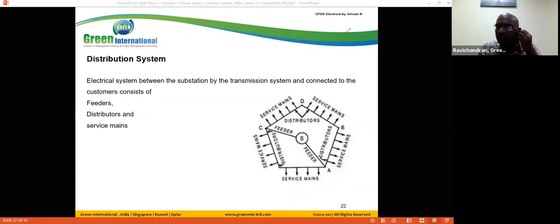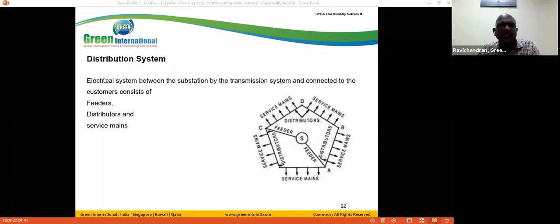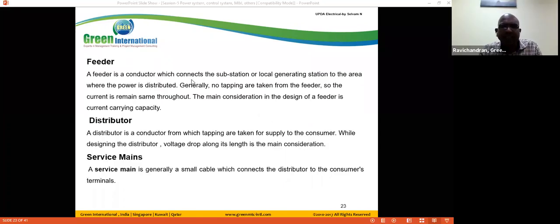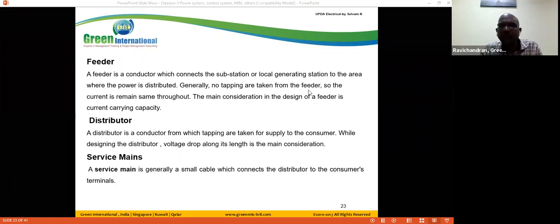Service main... Yeah, feeder is for maintaining the constant current. A feeder is a conductor which connects the substation or local generating station to the area where the power is distributed. Generally, no tappings are taken from the feeder. If you take tappings, you forget about the things. Simple thing.